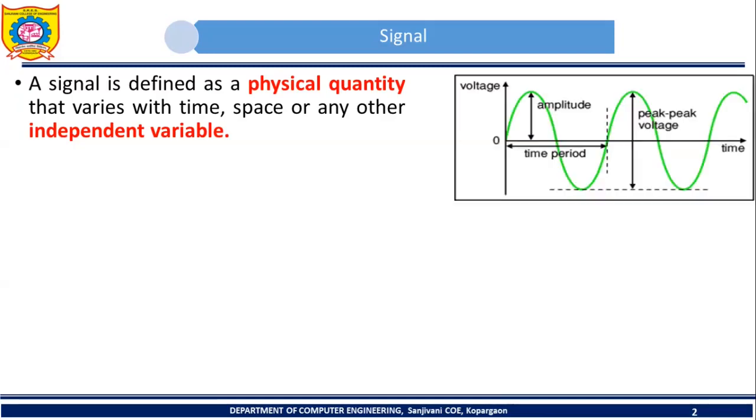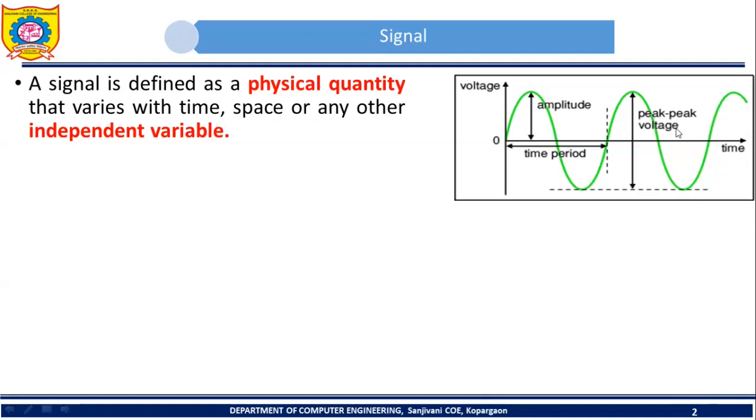Consider this diagram. In this diagram on the x-axis you can see time. This time can be considered as the independent variable, and on the y-axis you can see voltage. This voltage is the physical quantity, and it depends on time. Voltage, which is a physical quantity, is varying with respect to time. As time is changing, voltage is also changing. So I can say that this is one signal. This is one type of signal which is commonly used in electrical and electronics.